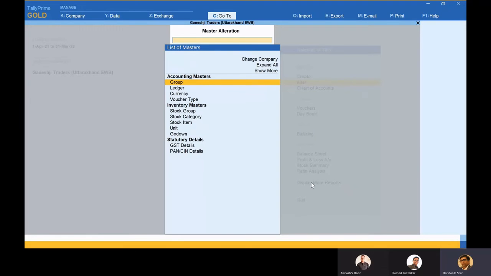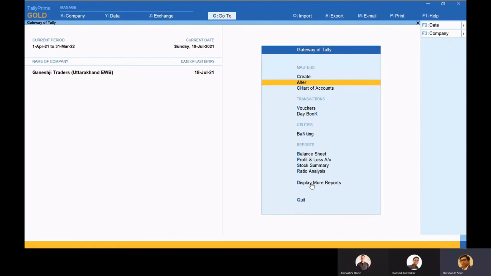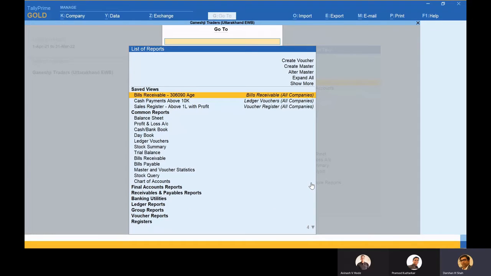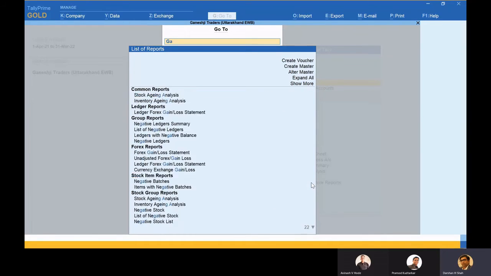Similarly, we can do validation for the product HSN code also. Let me take you to one of the reports wherein you can see all the items and their HSN numbers at one go. It's a very interesting report, friends. You should see it if you have not seen.